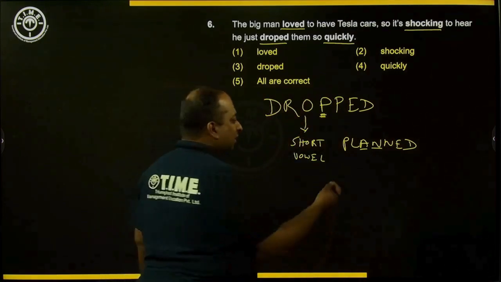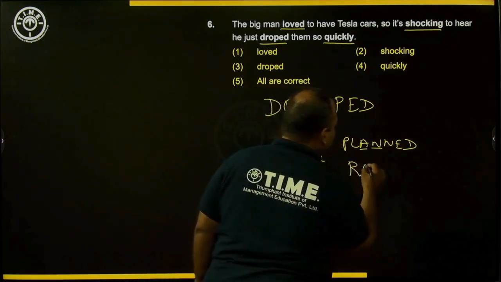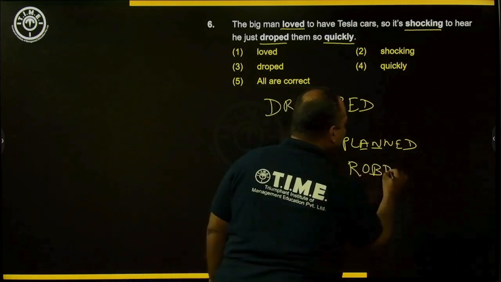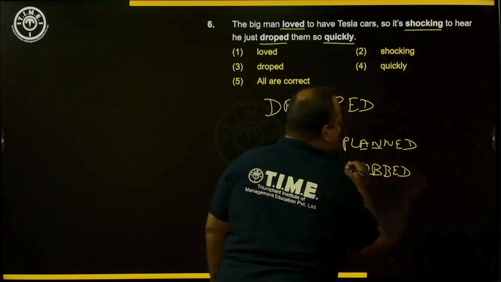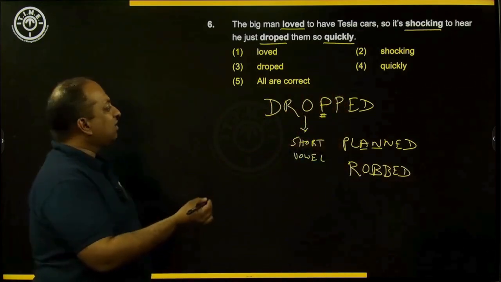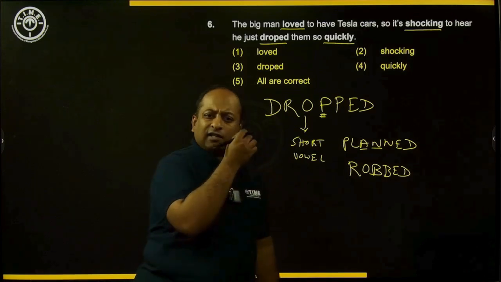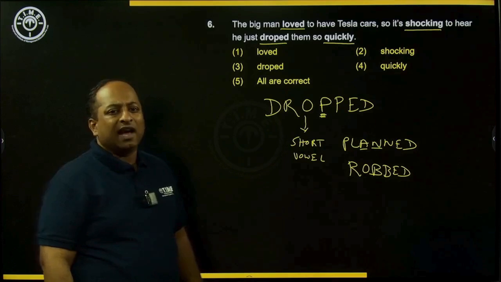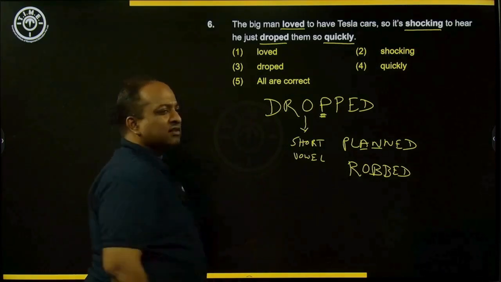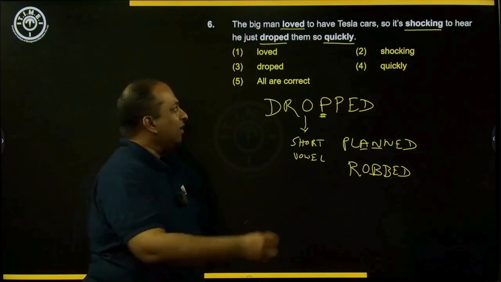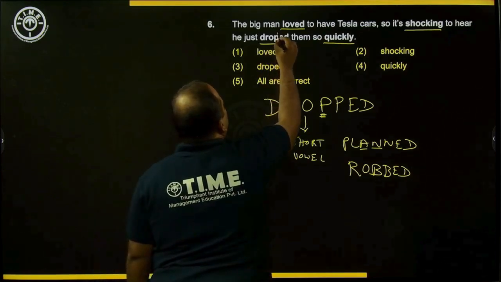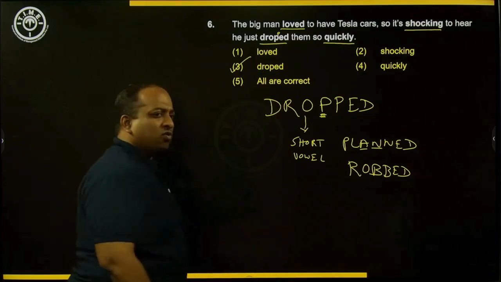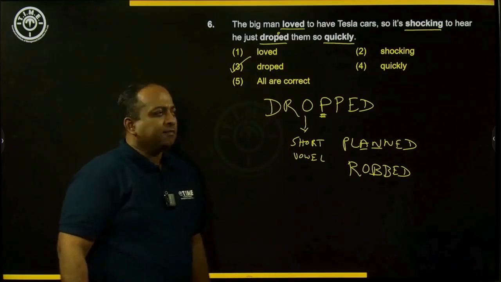So planned. For example, the word rob. Again, in such case, the past tense would be robbed, right? So in all such cases, the last consonant which is there is duplicated and then the word ed is added. So here clearly there is no duplication of the letter P, and that's where the error is there. So it would be dropped, D-R-O-P-P-E-D. So the answer to question 6 would be 3.